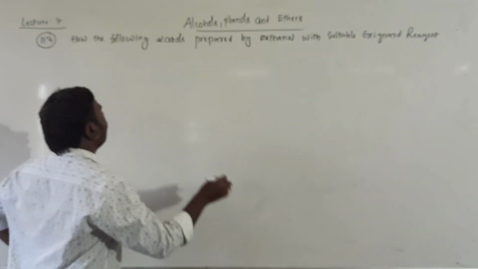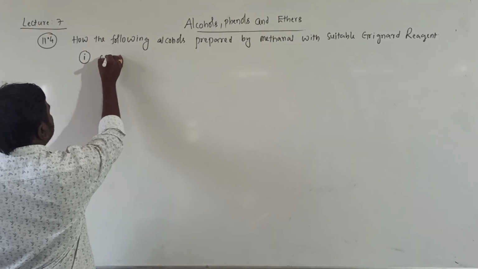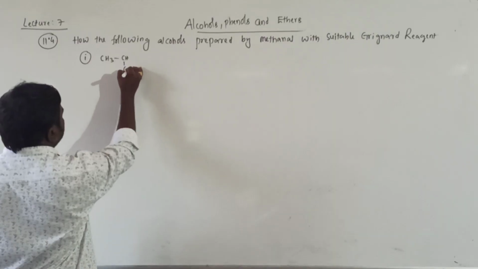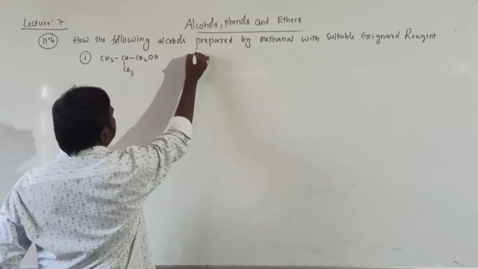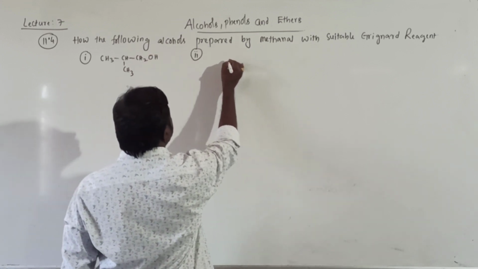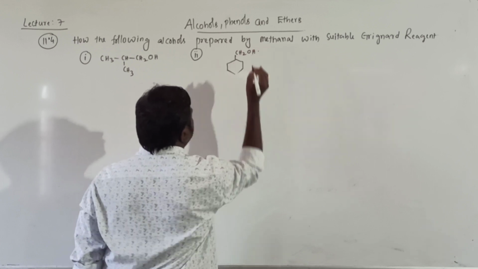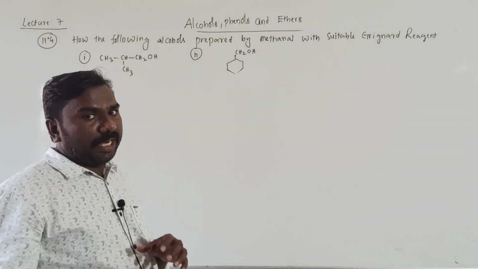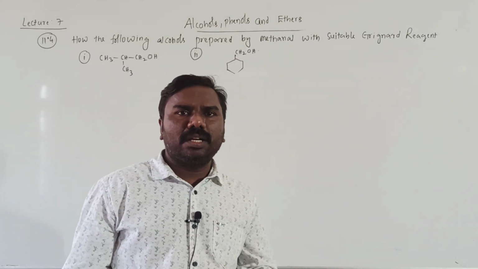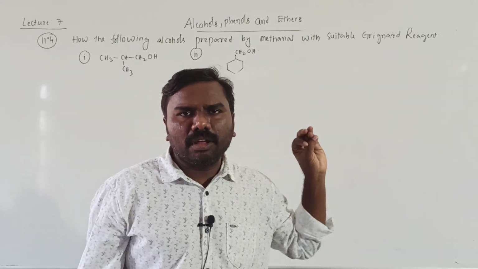The alcohols to prepare are, question number 1, that is CH3, CH, CH3, CH2OH. Question number 2, that is a benzene ring with CH2OH. These are the alcohols prepared by a suitable Grignard reagent, we should know that. One reactant given is methanol. Getting all of you?